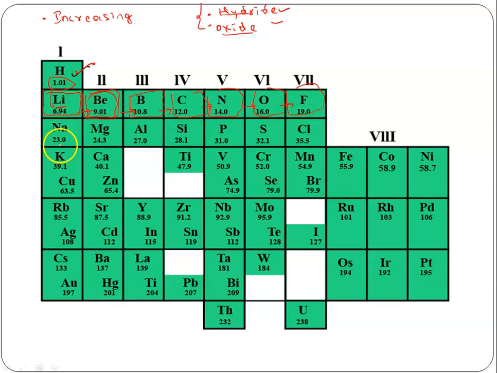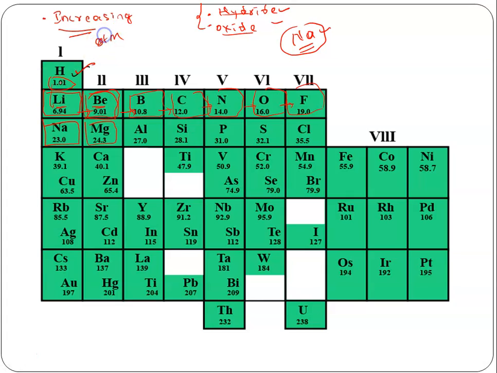Once he got sodium, he found that the hydride formula and oxide formula of sodium were exactly matching with the hydride and oxide formulas of hydrogen and lithium. So he placed sodium exactly below the hydrogen and lithium column. Then he took magnesium, which was showing the same hydride and oxide formulas as beryllium. So he placed magnesium exactly below beryllium, and he was also maintaining the increasing order of their atomic mass.